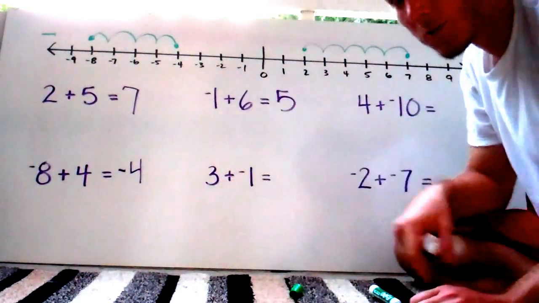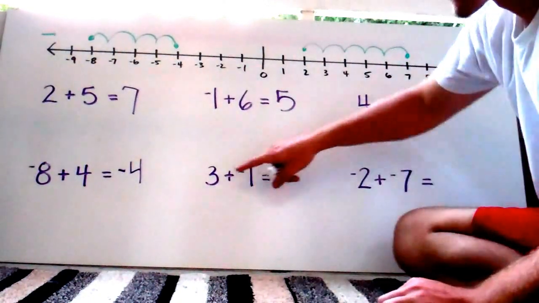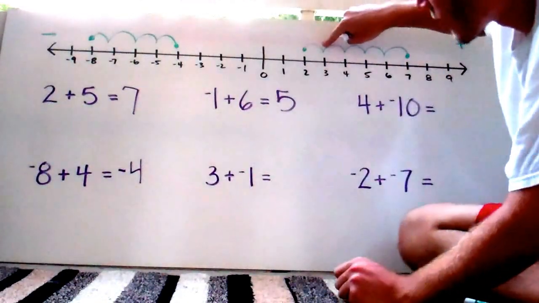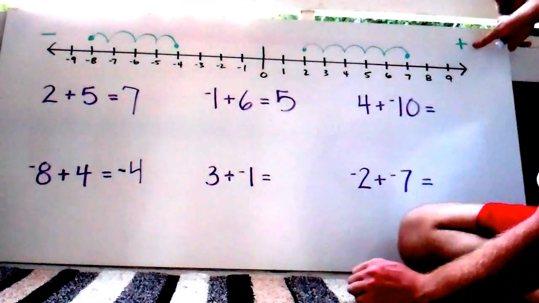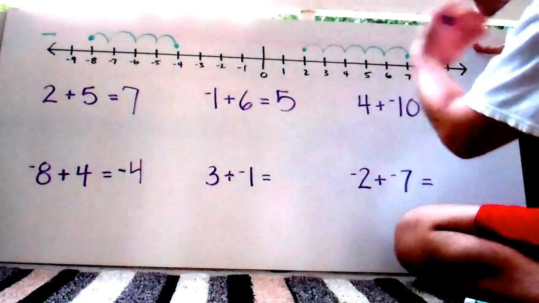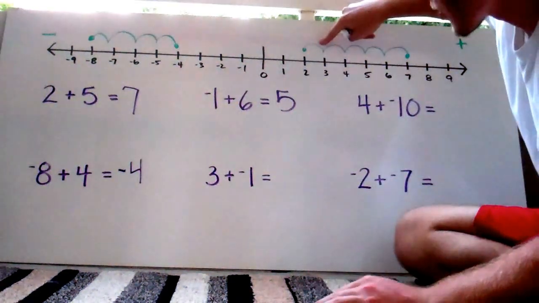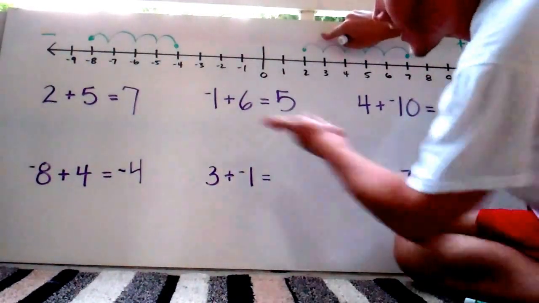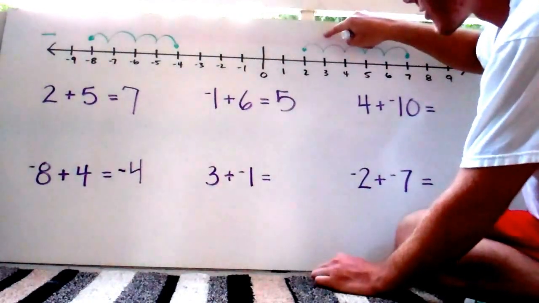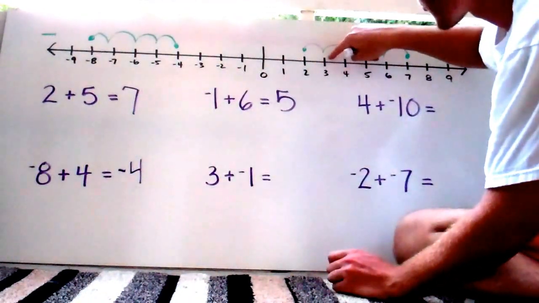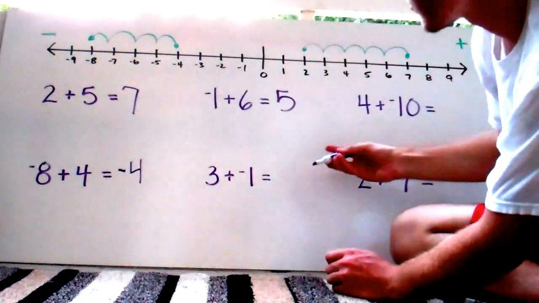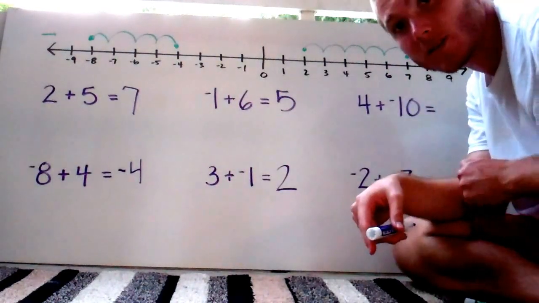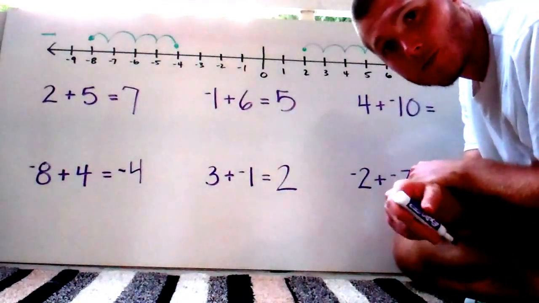Next one. First number is a 3, so I'm going to start right here on positive 3. Plus means I'm going to face the direction of the plus, to the right side of the number line. Start at 3. But, oh wait, we have a negative. So now, instead of facing this way, I want to face that way and go in that direction 1 unit, from 3 to 2. So my answer, 3 plus negative 1, is positive 2.